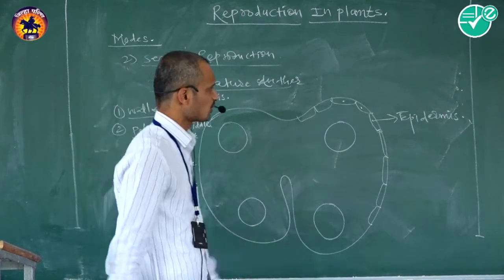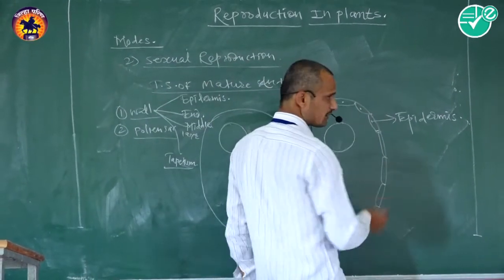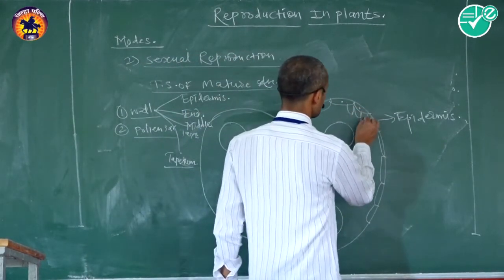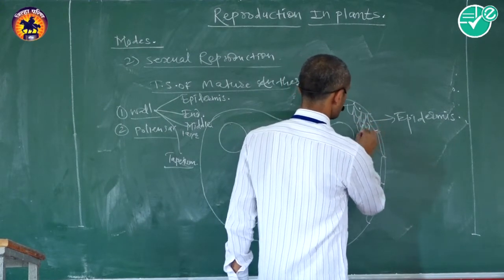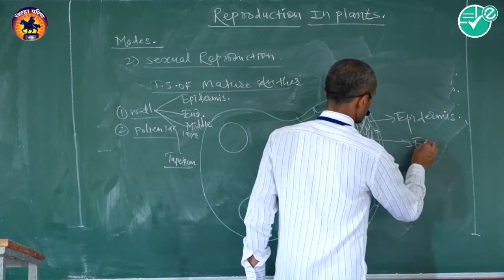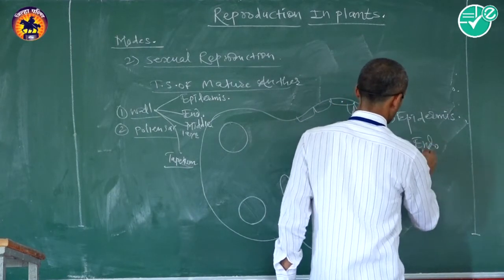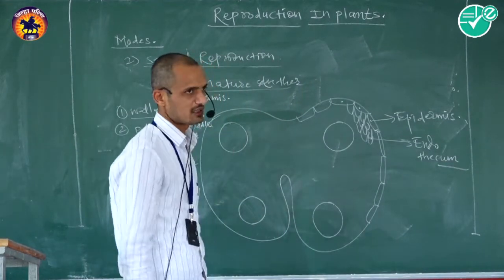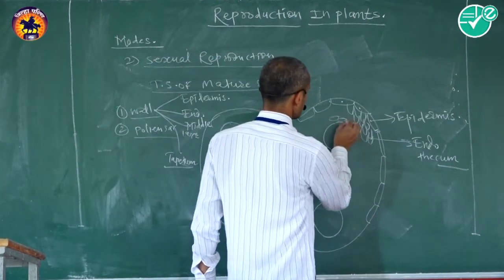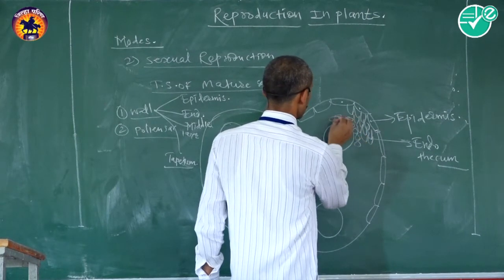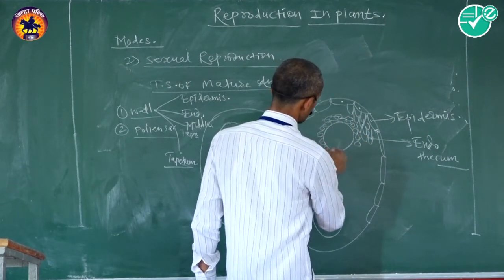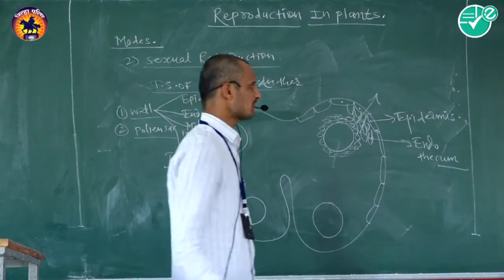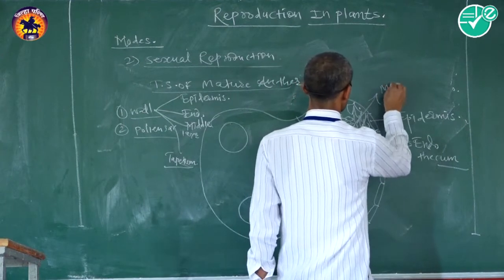Then the second one is the endothecium. It is present on the inner side of the epidermis, and it is multi-layered. This multi-layered part is called the endothecium. Then the middle layer: this many-layered structure is situated around the tapetum layer, and it is called the middle layer.